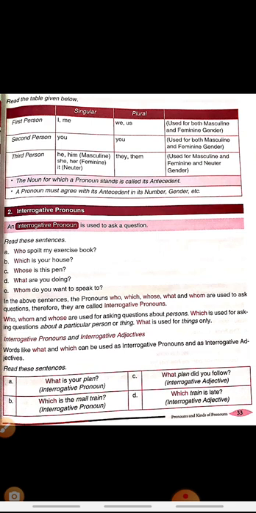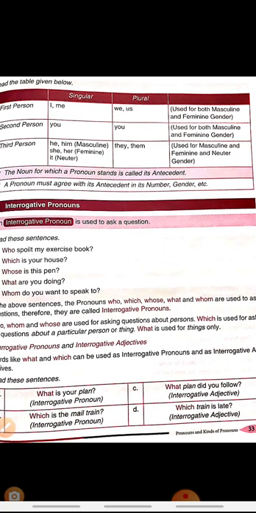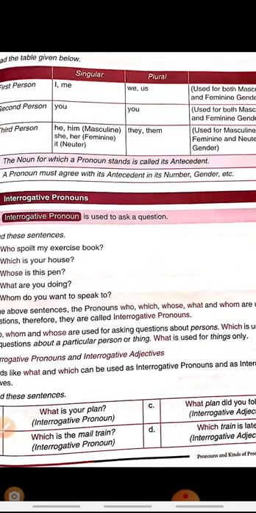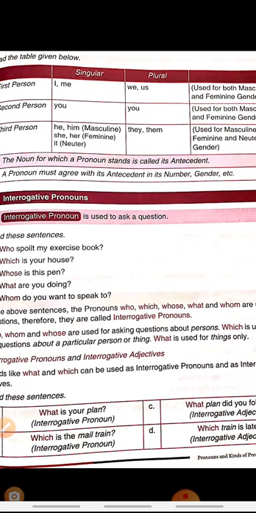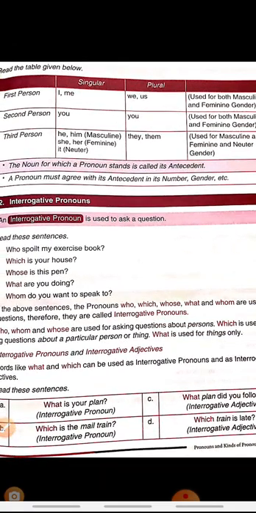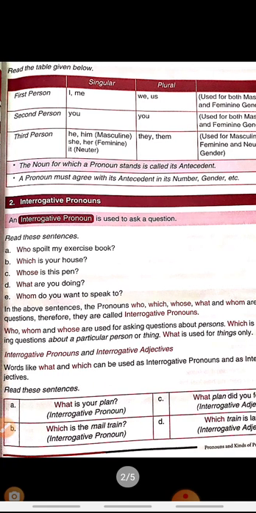Next type of pronoun is interrogative pronoun. As you all know, interrogation means to ask question. So interrogative pronouns are used for asking the questions. And here WH words are commonly used for asking the questions, like who, whose, what, which, and whom. All these are interrogative pronouns, right?